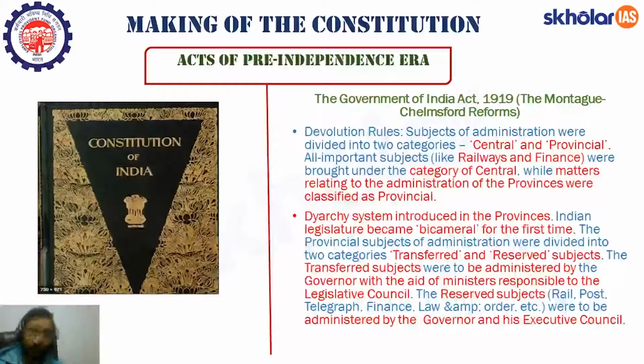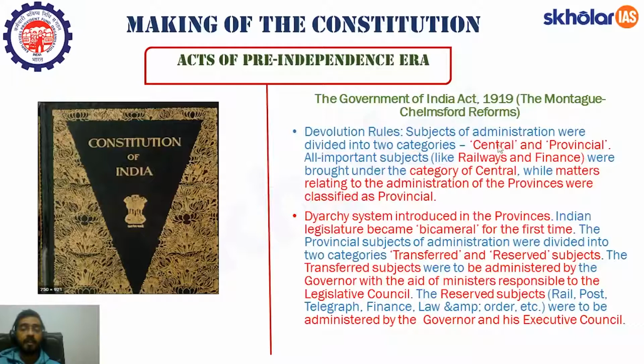Let's move forward and talk about the Government of India Act. It is also known as the Montagu-Chelmsford Reform. Same as before, Montagu was the Secretary of State and Chelmsford was the Viceroy in India. Now the first subject is the devolution rule. What is this? The subjects of administration were divided into two categories. All the subjects that had to be administered were divided into two categories, that is, central and provincial.